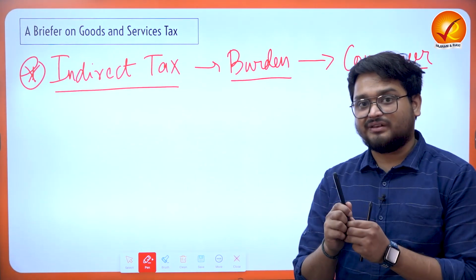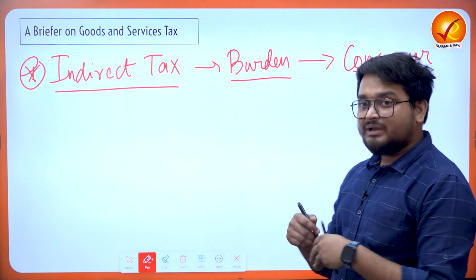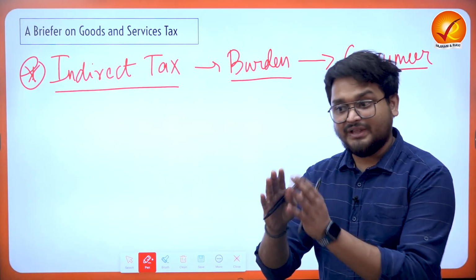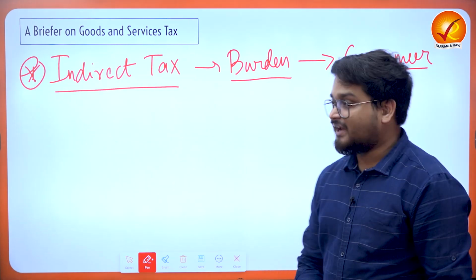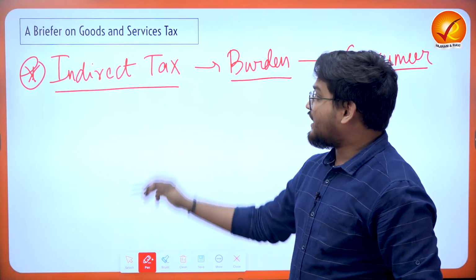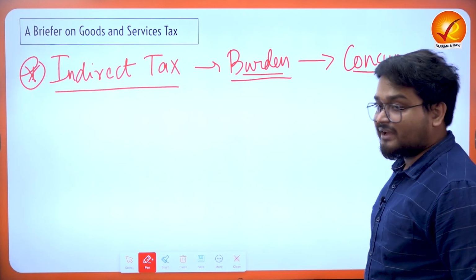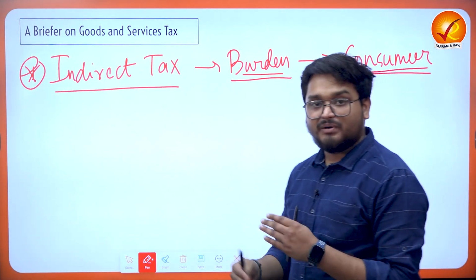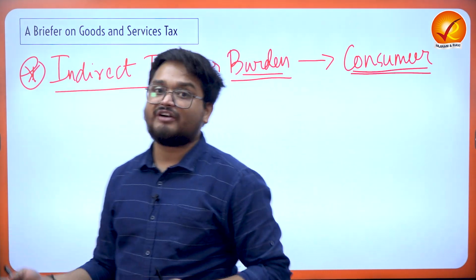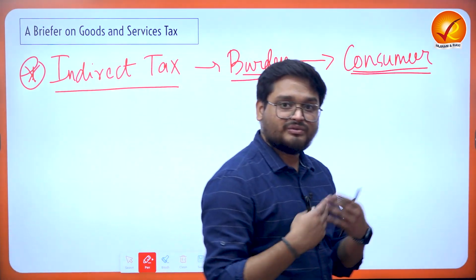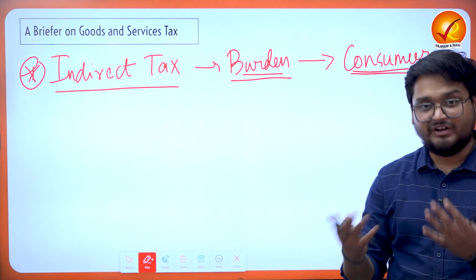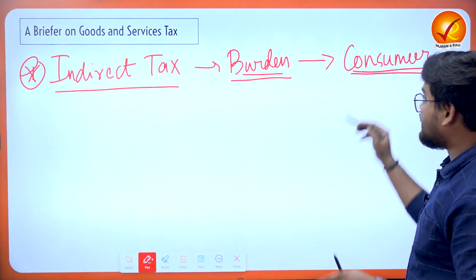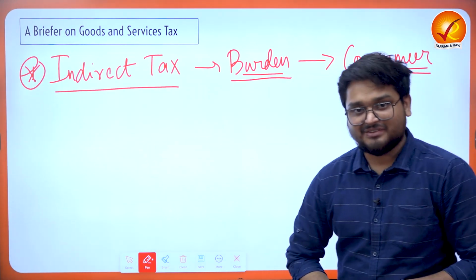So this is what we mean, that the tax has already been paid by you in the price of the commodity, right? It is inbuilt within the price, and here the burden of the tax is not directly on the consumer. The burden is actually directly on the manufacturer of the pen, who is actually filing the GST returns on your behalf. But obviously you are the person who is paying the tax, right?